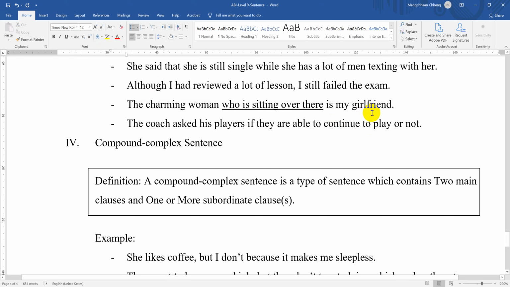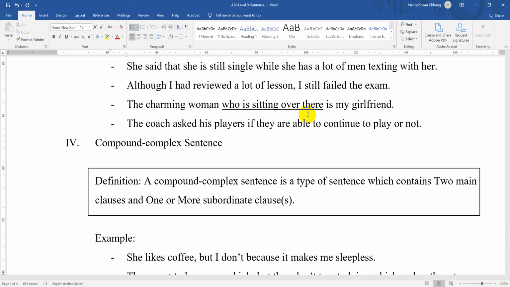So in this sentence, the subordinate clause is in the middle of the main clause. The main clause here, the charming woman is my girlfriend, and the subordinate clause here is who is sitting over there. So who is sitting over there? How can you understand this sentence? If you cannot understand, sorry, it's not a sentence, it's a clause. If you cannot understand the clause, it means that it's a subordinate clause.